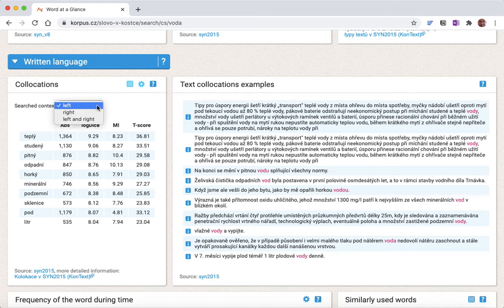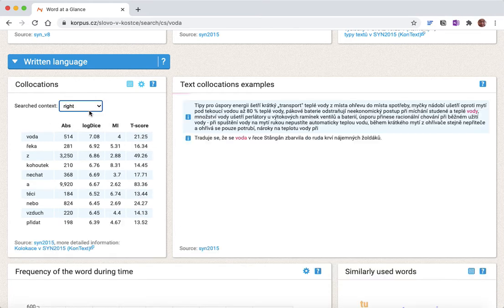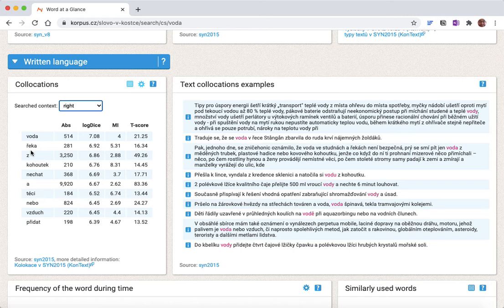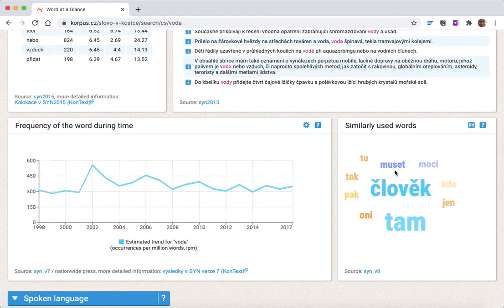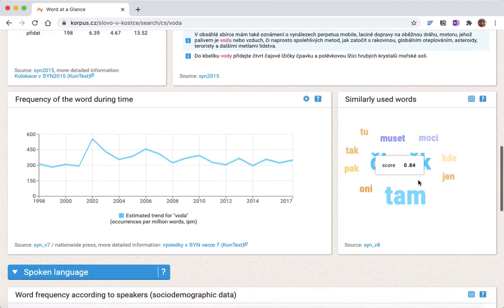If I want to look on the right, see what words appear after the word voda, then I'm going to see that, for example, this could be řeka, kohoutek, and things like that. So different kinds of words, and they may be again useful. Now, if I scroll down and look at the similarly used words, I perhaps am not finding quite as useful words to explore, but again, that's perhaps also interesting to know.